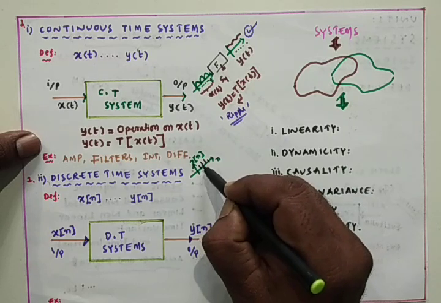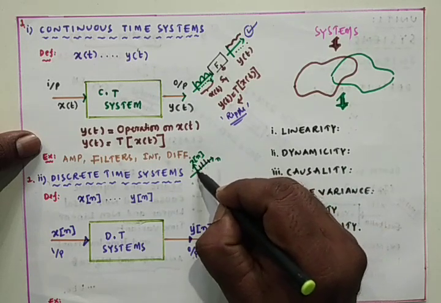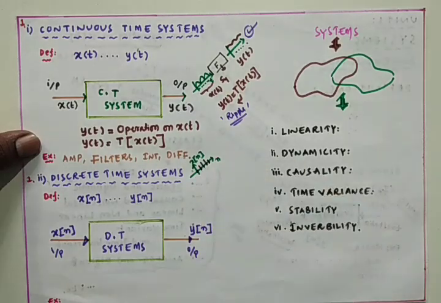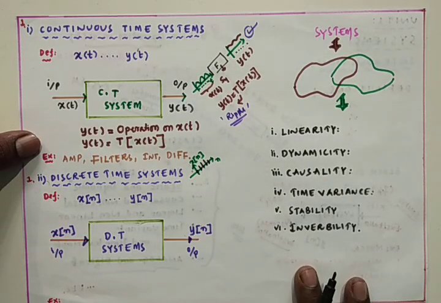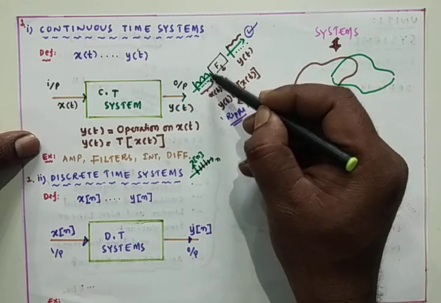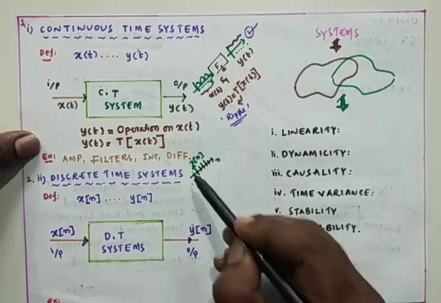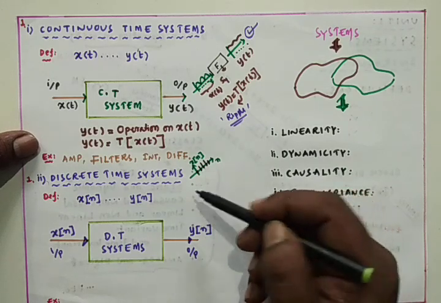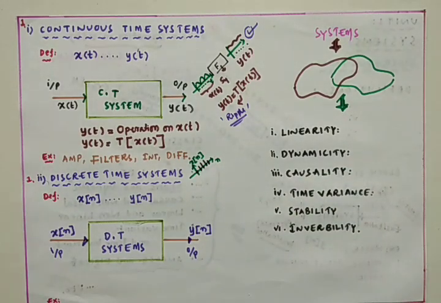This signal is defined at discrete instants of time only. Whereas for a continuous time signal, at every instant of time there is a signal, but here only at certain particular instants of time do we have the signal.